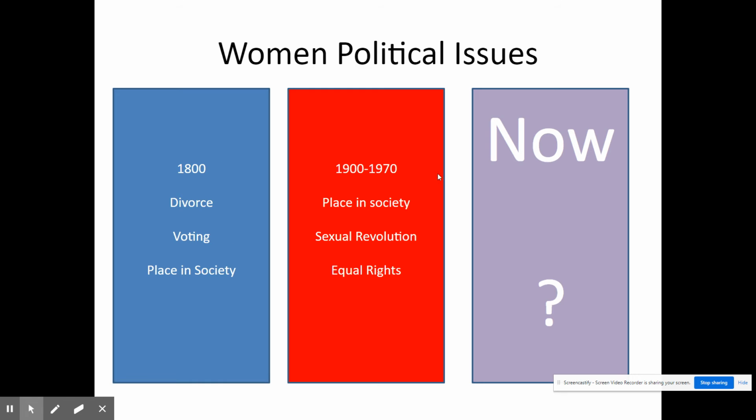So in this particular slide here, just looking at the changing nature of women from the 1800s, these seem to be the issues. Early 1900, it's about the female's place in society, and the sexual revolution, which is a topic of a later discussion that takes place in the 50s into the 70s. And then that leads to a conversation about the equal rights movement. So I guess right now in 2020, you can make a determination about where women stand currently.